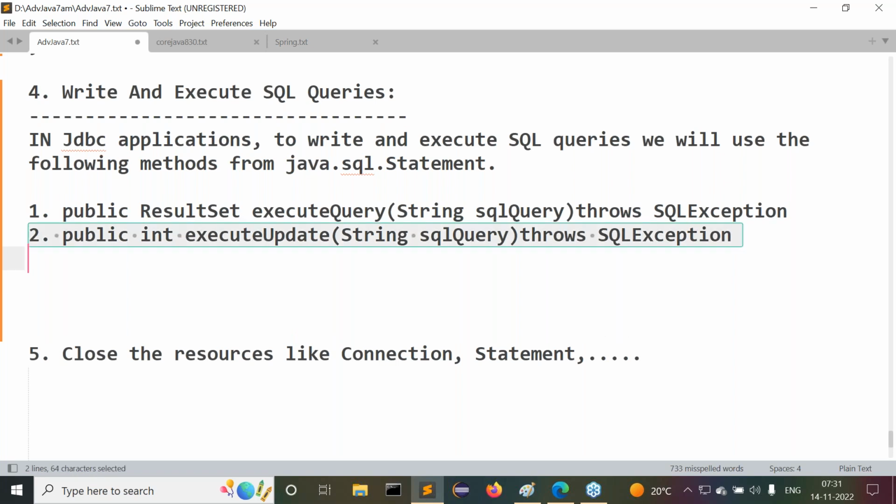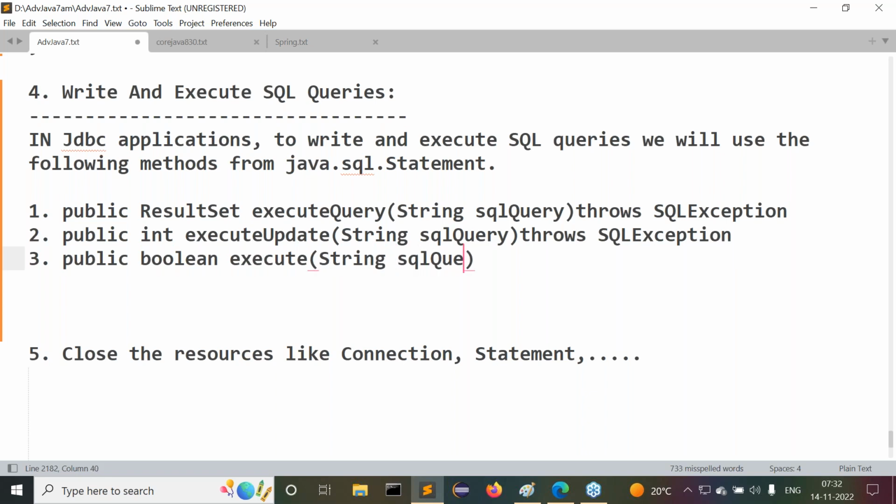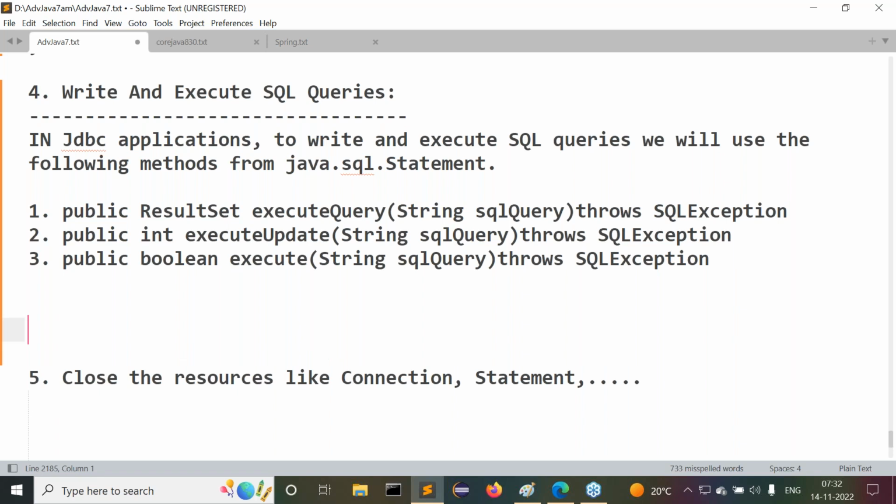Number 3, public boolean execute(String sqlQuery) throws SQLException. This is another one.